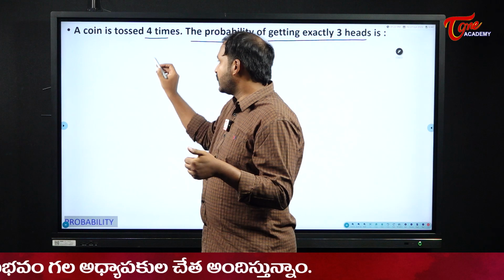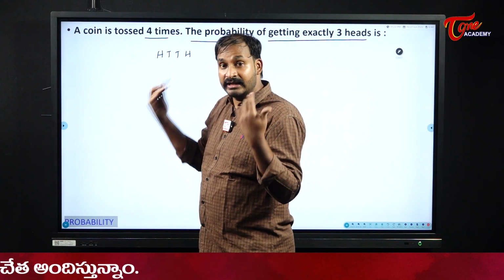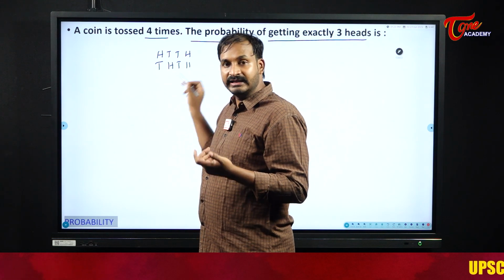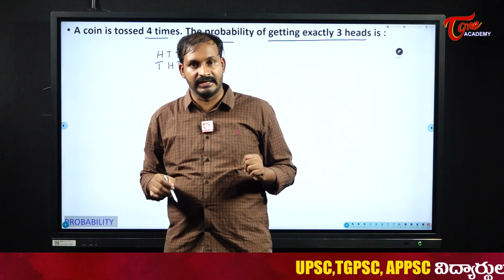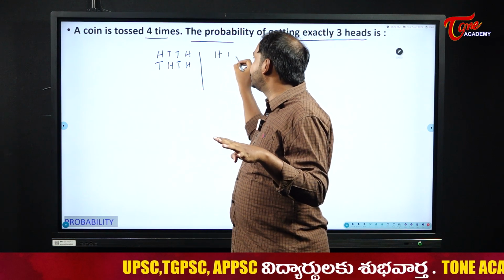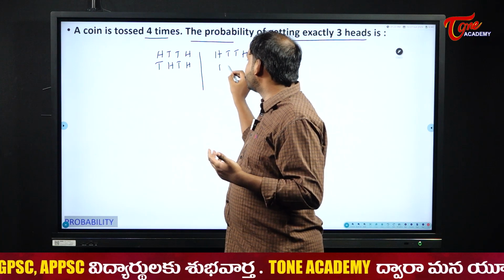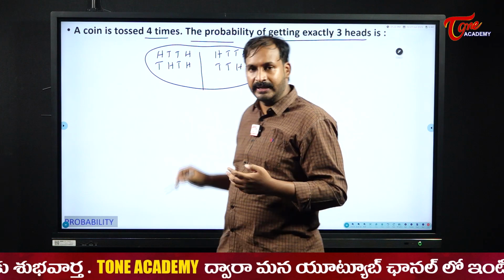That means first time it will be head, next tail, head, and next another chance is what? First it may be tail, head, head. Like this we will have 4 outcomes. And similarly, when 4 coins are tossed simultaneously, on my first coin it may be head, tail, head, and on my second combination will be something like tail, head, head. So that means both concepts are same.